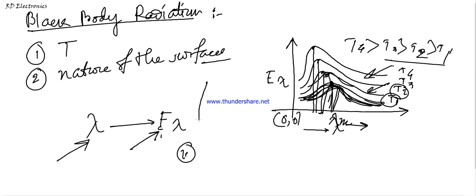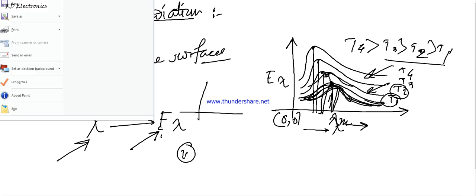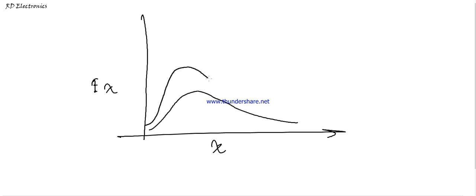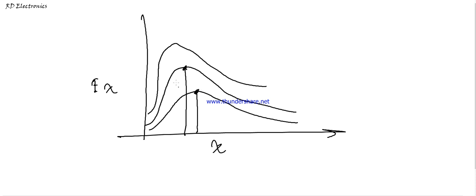Just one minute, I will show it in a fresh graph in the following figure. This looks like this for T1, and this looks like this. We have shown three different temperature graphs. This is the first temperature, this is the second temperature, this is the third temperature: T1, T2, T3. If we increase the value of lambda, it is not uniformly distributed; it increases, and at a certain value there is a peak point and then it decreases.